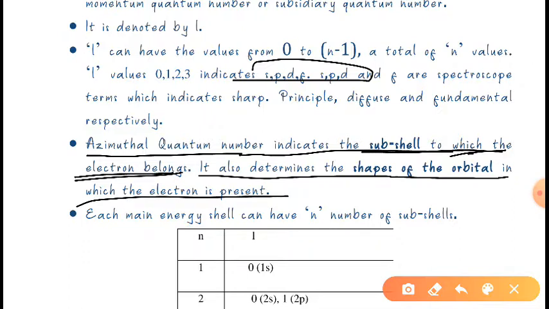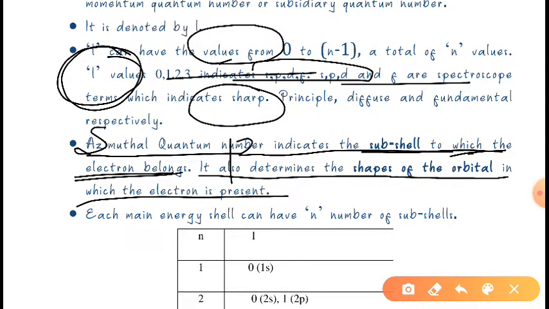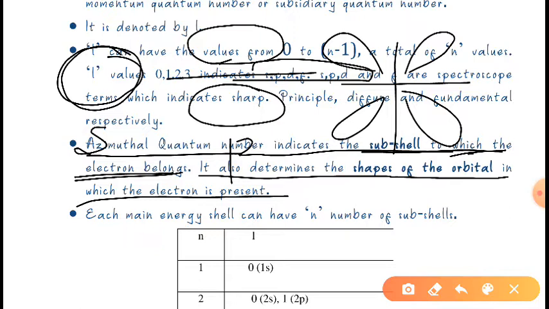As we know, the s orbital is like this, and the p orbital is like this, a dumbbell shape. You can see in your book. In the same way, the d orbital will be something like this. So this azimuthal quantum number tells us the shape of the orbital.